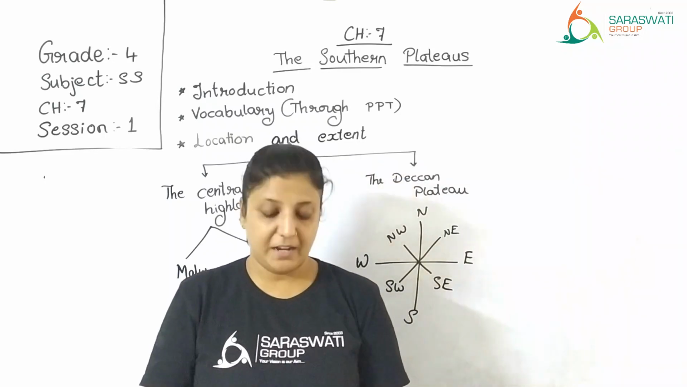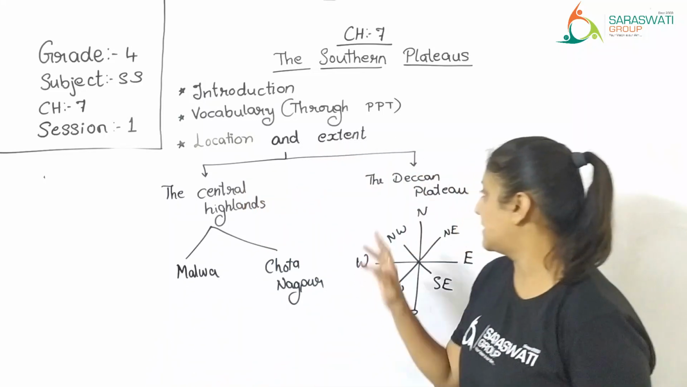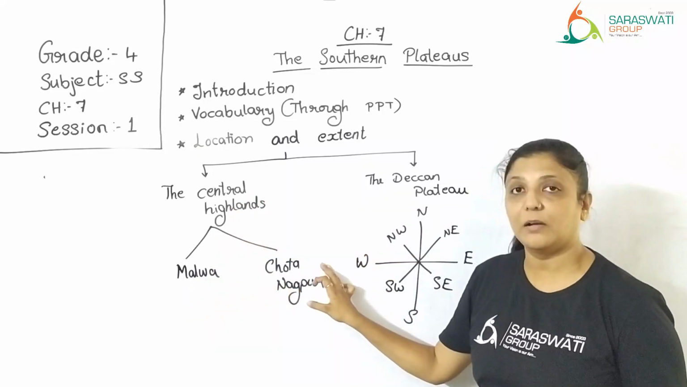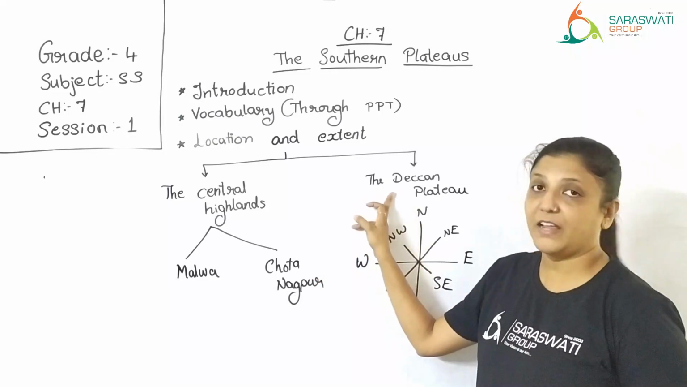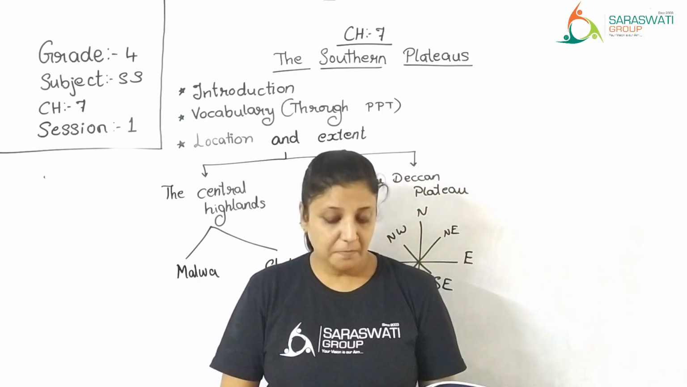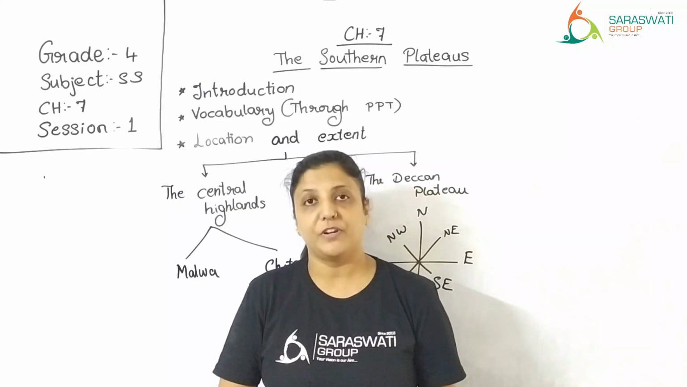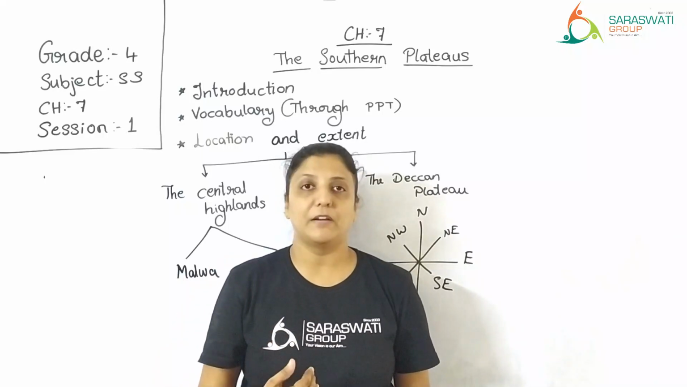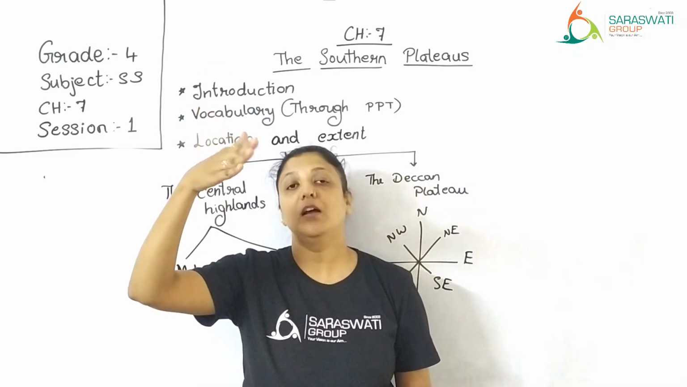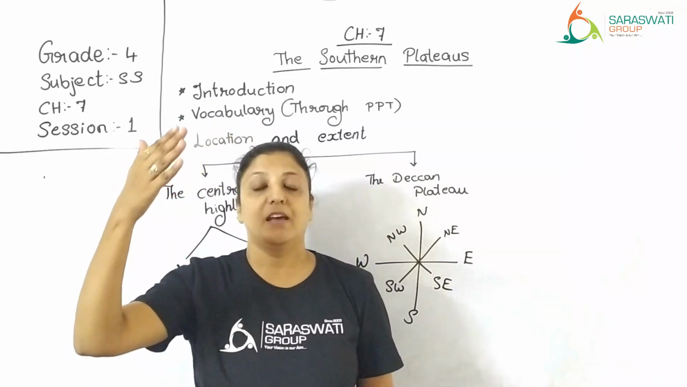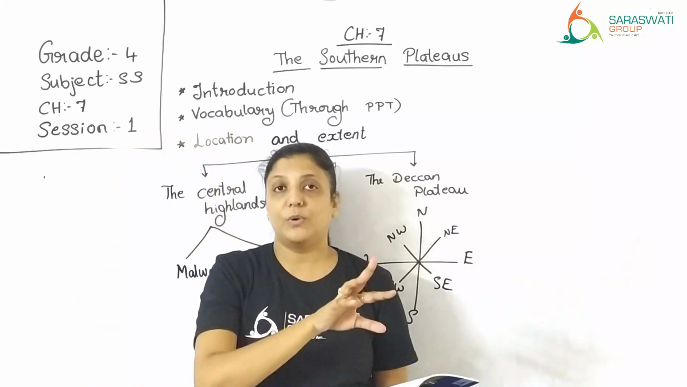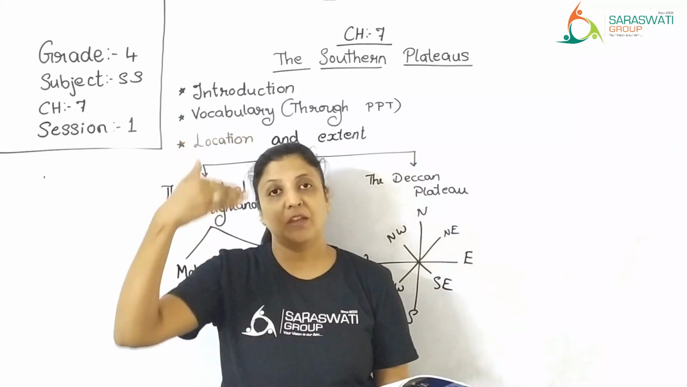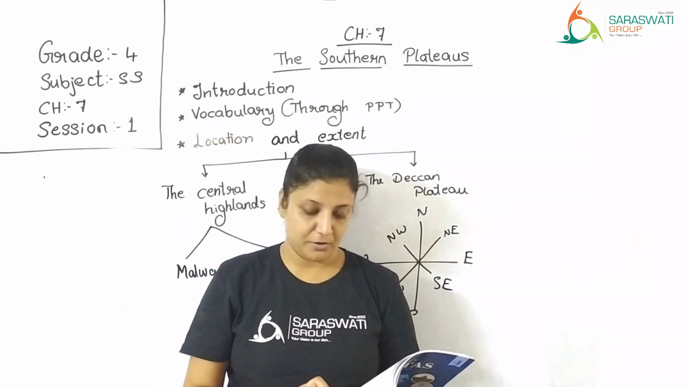Next, talking about the Deccan Plateau, the second one. The Central Highlands are divided into Malwa Plateau and Chota Nagpur Plateau. Then the Deccan Plateau covers most of the southern part of India. Towards the south of river Narmada you have the Deccan Plateau. Towards the north of river Narmada you have the Central Highlands, with Malwa Plateau on one side and Chota Nagpur towards the northeast. And the southern part of India is the Deccan Plateau.